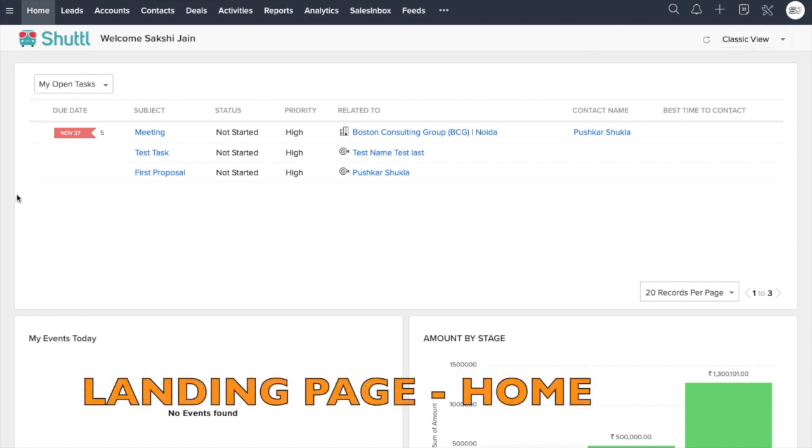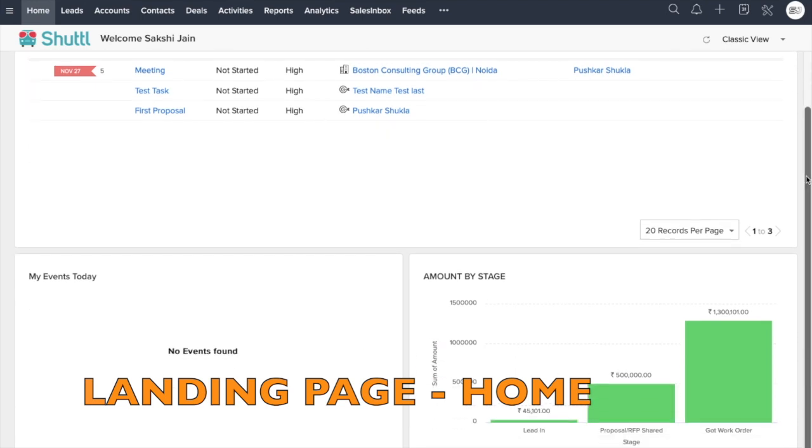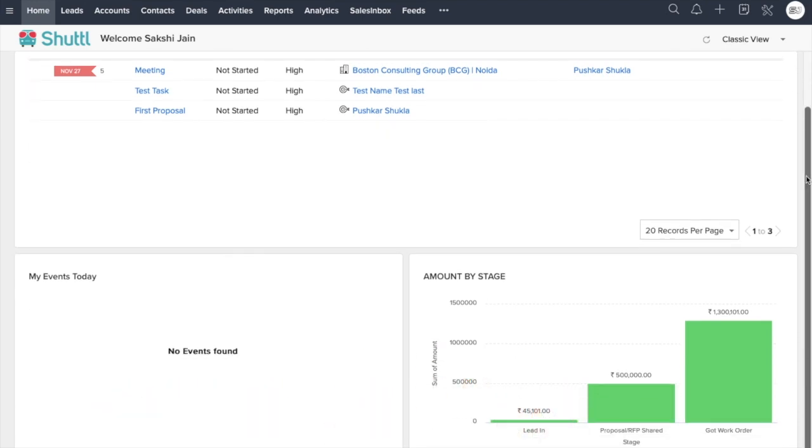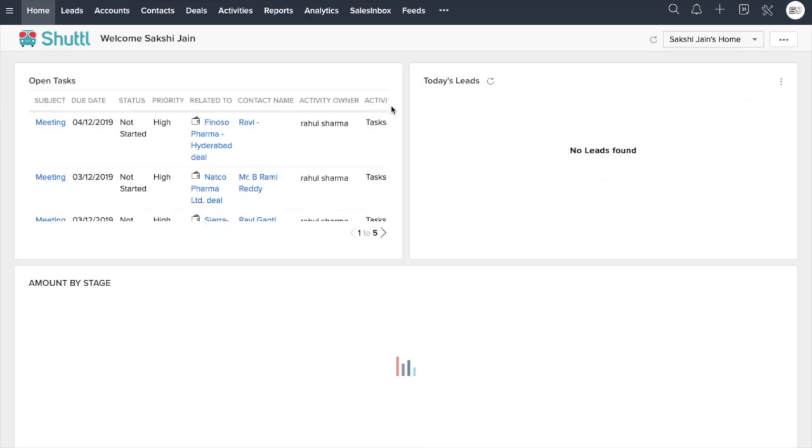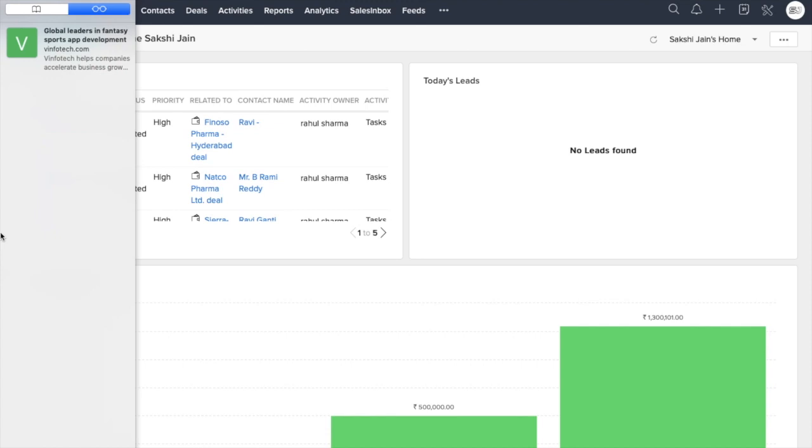Fine. So moving ahead. As soon as you log into your Zoho, this is your landing page, which is called the home page. And this is the dashboard, a pre-built, predefined dashboard that Zoho provides you. We have two to three different views of this dashboard. This is the classic view of the dashboard. If you change to Sakshi Jain's home page, this is a different view of the dashboard wherein you have different parameters.